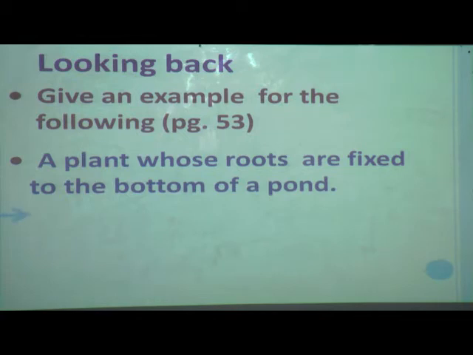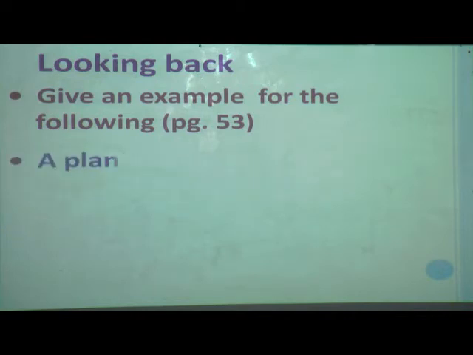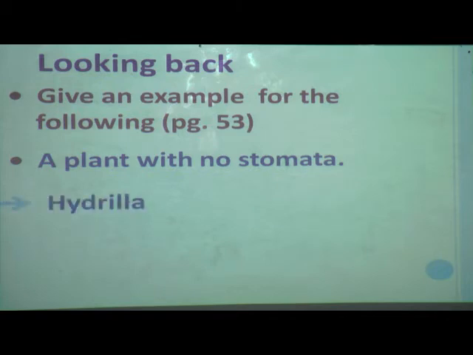Yes students, correct. Lotus. Now we will move to one more question. A plant with no stomata. Yes, just now we have learned about this. Yes, hydrilla. Correct. Yes students, we are learning all interesting parts in the last 3 episodes. From the last 2 episodes we learned so many amazing and surprising things about plants, and in today's episode also you are learning many surprising things about plants. Now we will move to our next part.